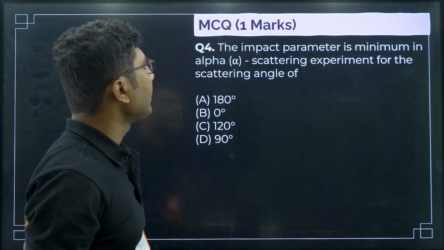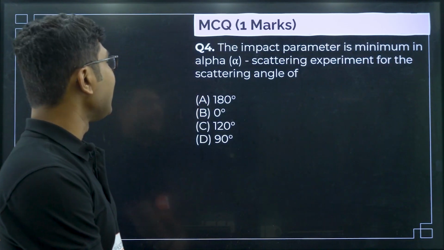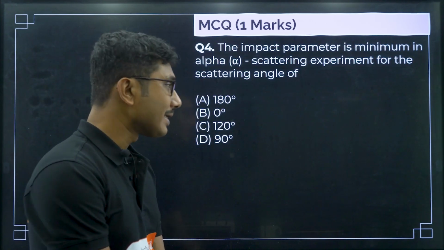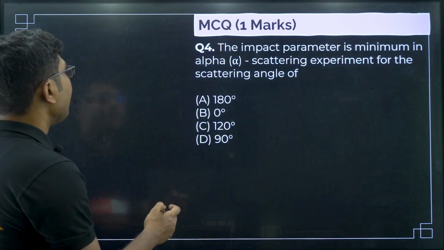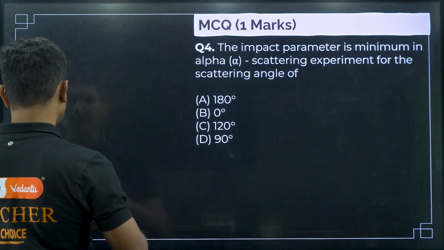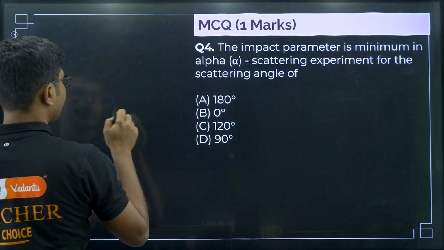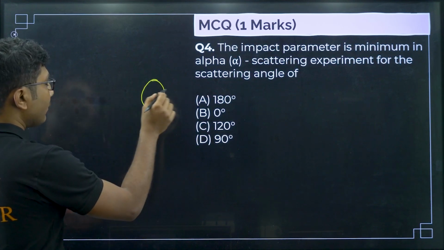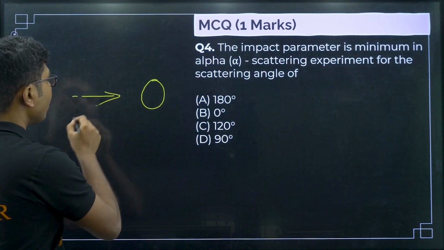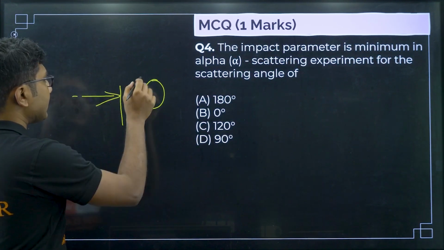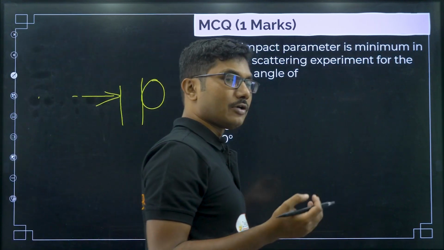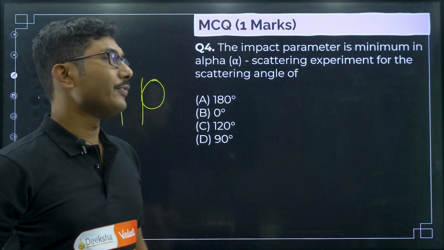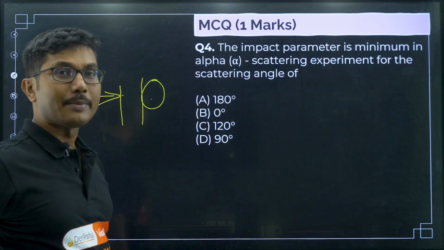Now let us see this question: the impact parameter is minimum in the alpha particle scattering experiment for the scattering angle of what? So what is the meaning of impact parameter? Suppose this is an atom and the nucleus of the atom, and an alpha particle is going towards it. The closest distance it can approach the nucleus is called the impact parameter. The distance from which it is closest to the nucleus is called the impact parameter.